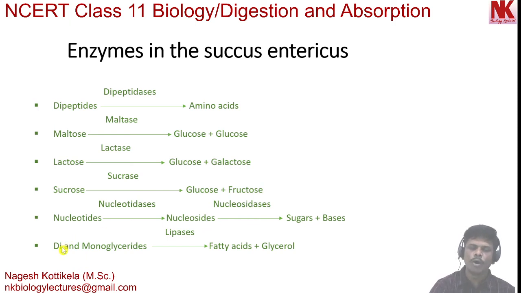Here one more, di and monoglycerides break down into fatty acids and glycerol by the action of enzymes lipases. So here you can see these all are the simpler nutrients. These all are simple absorbable units formed after the digestion process.